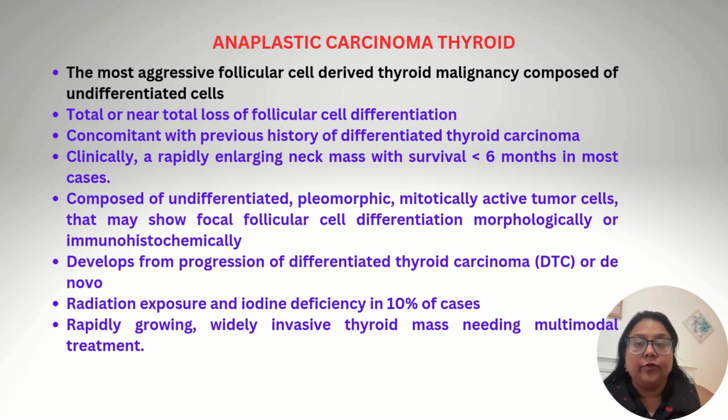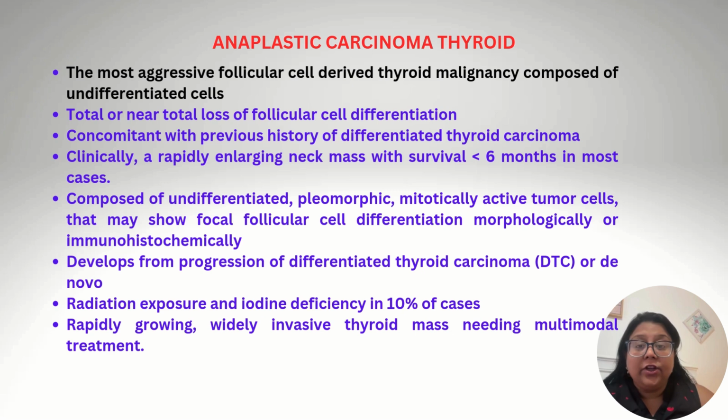Anaplastic carcinoma of thyroid is the most aggressive follicular cell derived thyroid malignancy composed of undifferentiated cells. That's why it's also known as undifferentiated carcinoma. In this, there is total or near total loss of follicular cell differentiation. Clinically, a rapidly enlarging neck mass with survival less than 6 months in most cases is observed.